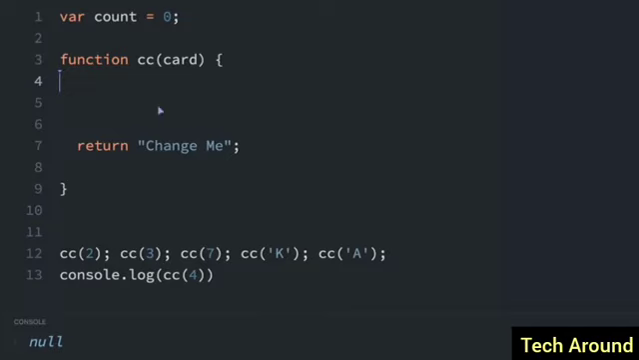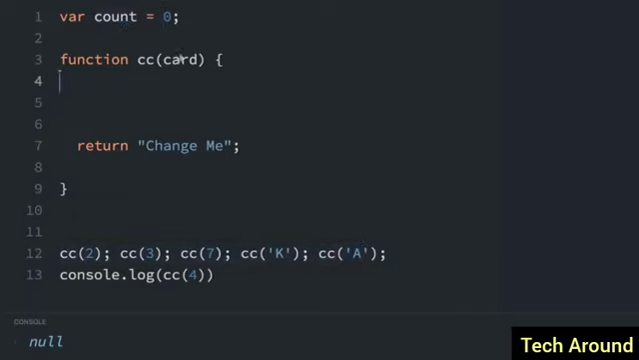So we are going to use a switch statement to figure out what card has been passed in and what to do about it. You can see that the function looks like this: CC, and we pass in a card, and depending on what the card is, it's going to increase this global count variable, or it's going to decrease it, or it's going to stay the same. And then we are going to return two things. We're not going to return change me. We are going to return the current count value and whether the player should hold or bet. So every time you call the CC function, it's going to change this count value and return the total count.